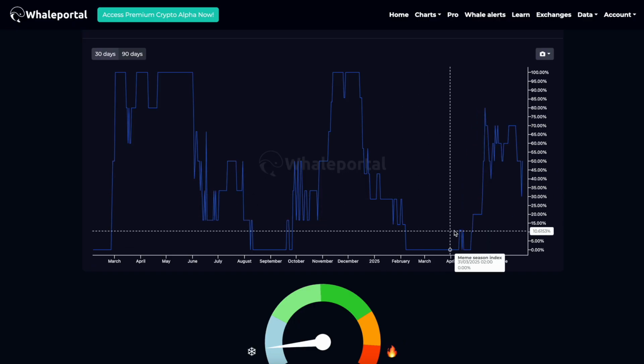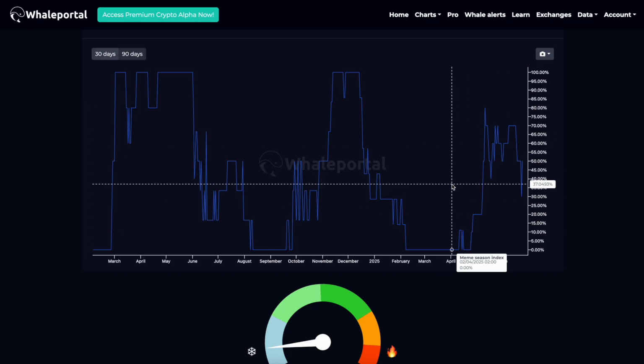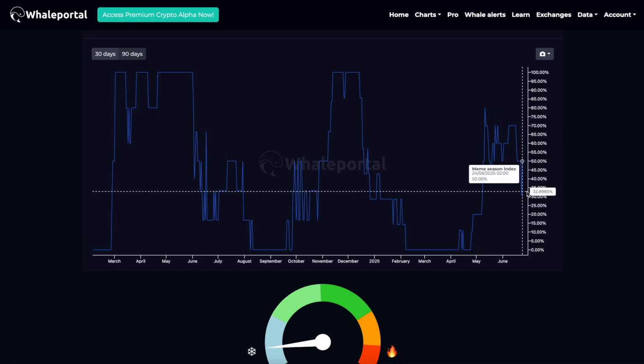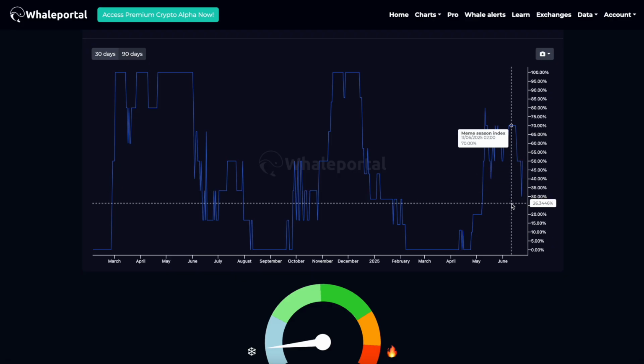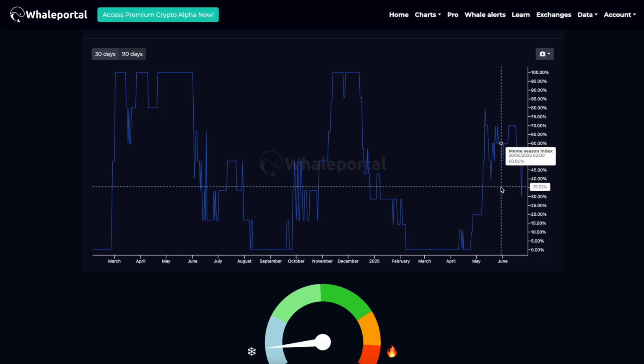But if you look at it from a 90 days perspective, you do see some momentum coming up in the meme token section. And this is a very interesting metric, because the 90 days shows that it might not directly explode to the upside in the very short term, but over the course of 90 days, we are seeing some meme tokens having outperformed Bitcoin.